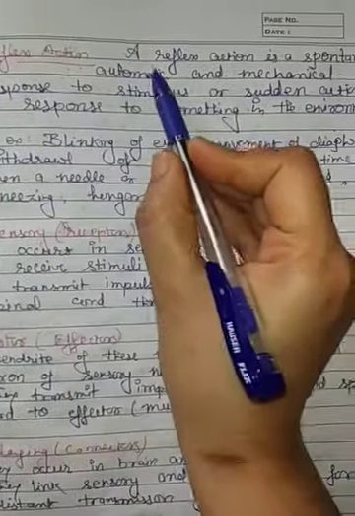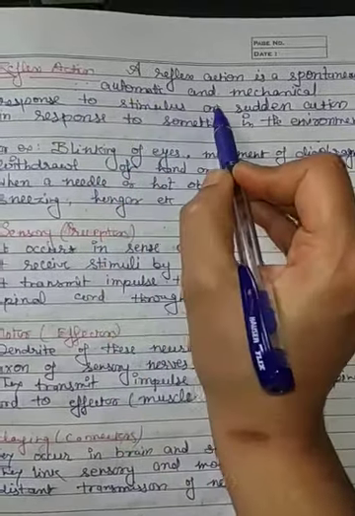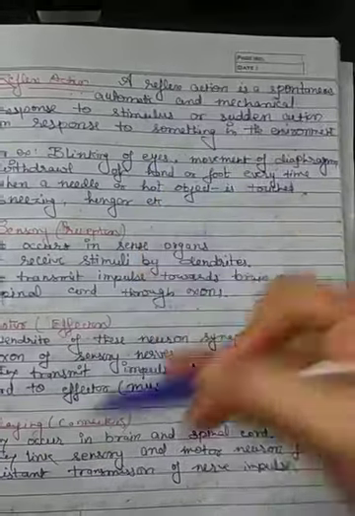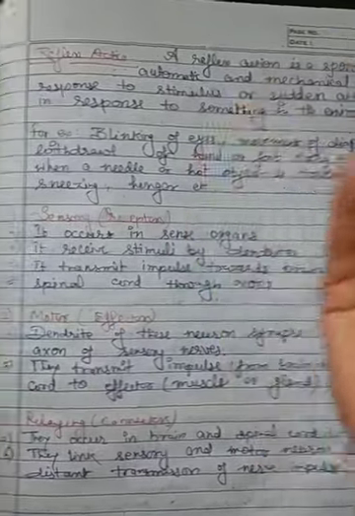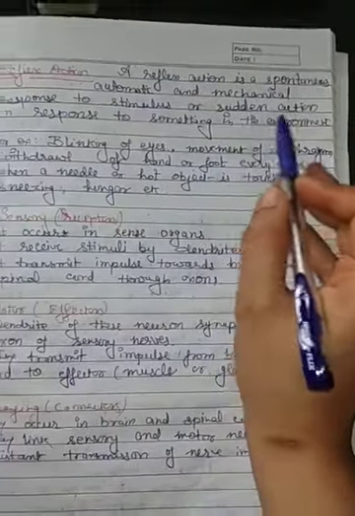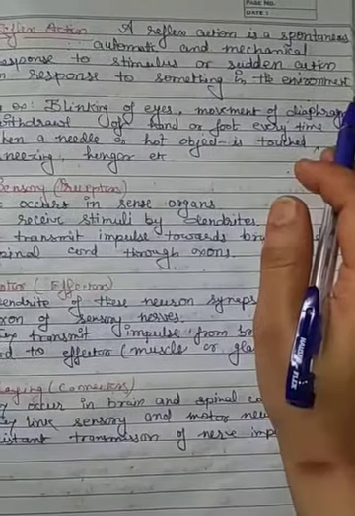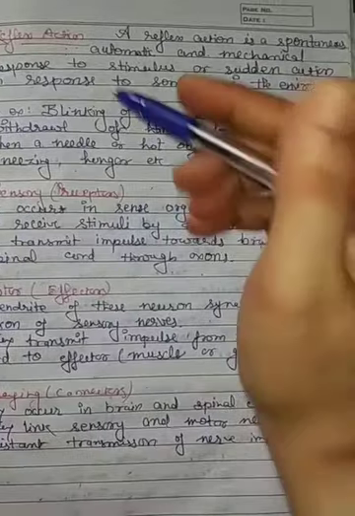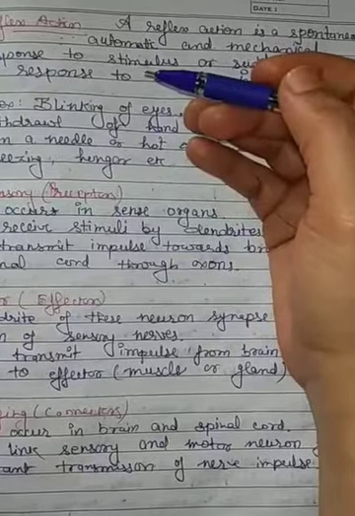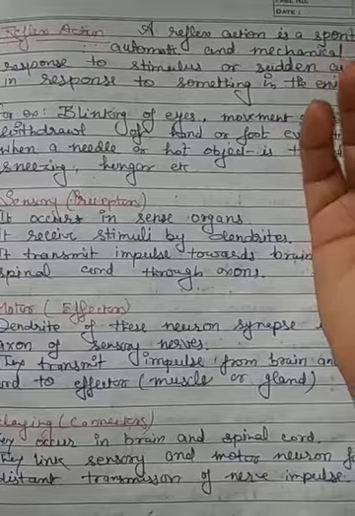Reflex action. A reflex action is a spontaneous, automatic, and mechanical response to a stimulus. It is an automatic and mechanical response against a stimulus or sudden action in response to something in the environment. For example, withdrawal of legs or hands when we touch any hot object or any sharp object.